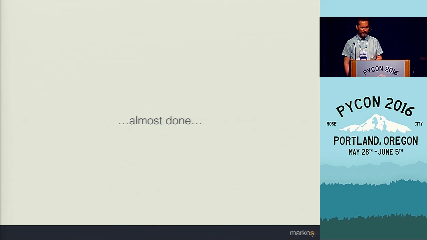And the tool to do this is an excellent application called Cookie Cutter by Audrey Roy Greenfeld, which, for those who are not familiar with Cookie Cutter, is a command line utility that creates scaffolding for a project from project templates. And Audrey also wrote one for creating a Python package, which I slightly modified, so it includes all the bits that I talked about.